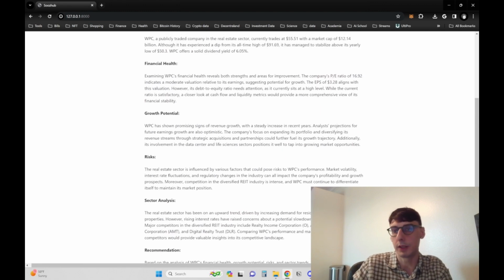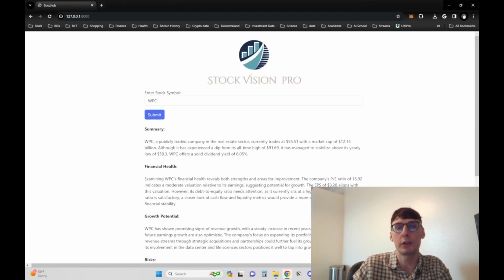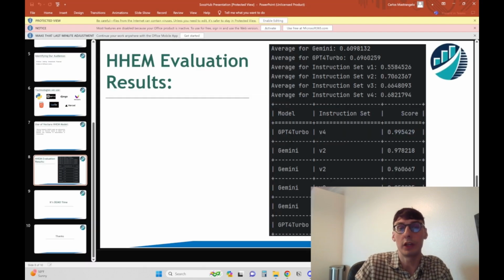Obviously, I should probably put in the end, this is not financial advice, just in case people lose money on this. But yes, I thought it was very interesting using this HHEM evaluation here. Very helpful, and I think it can be used in a lot of different sectors now that LLMs are being used in pretty much every sector now. So I think reducing the amount of hallucinations is going to be a really important process.